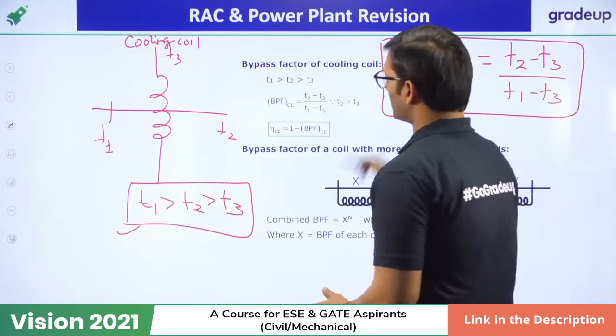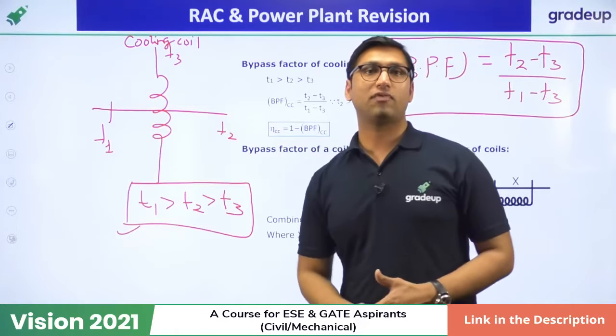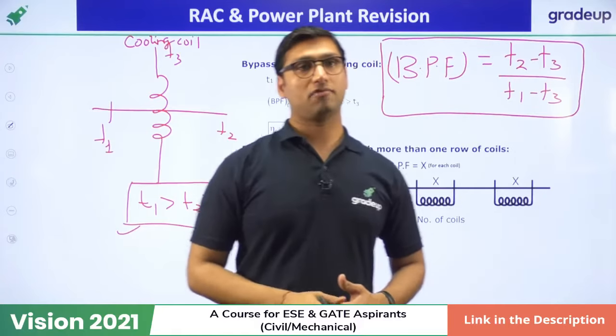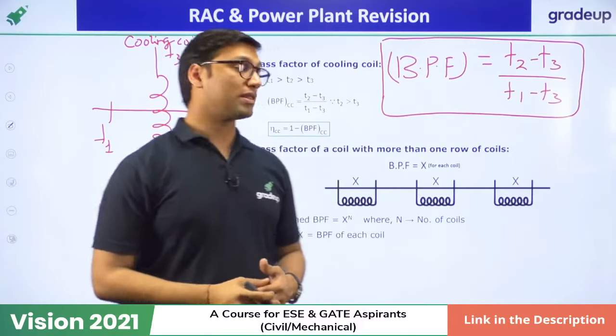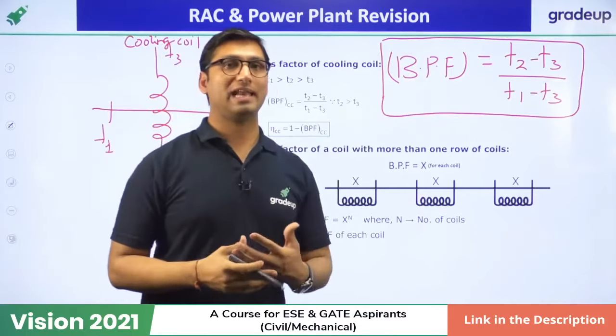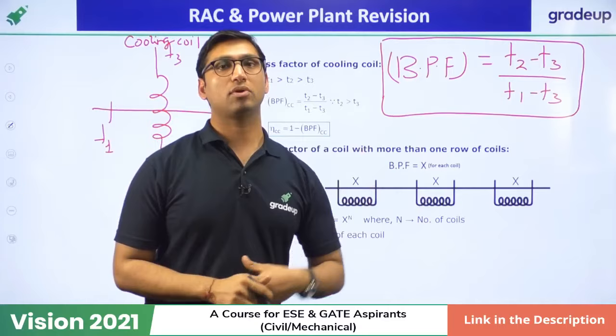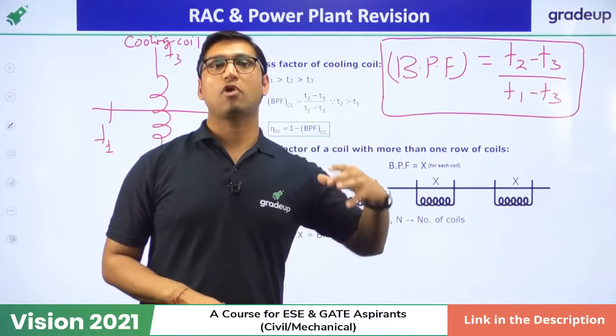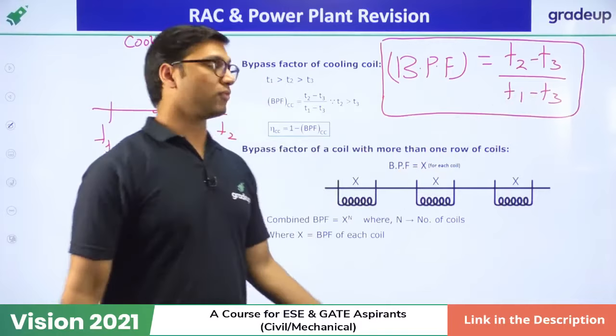That is the formula for bypass factor of the cooling coil. Again, if you have to find the efficiency, it will be equal to 1 minus bypass factor. That is the formula for efficiency. Now, what is important again, sometimes they will give you more than one coil, and if you have to find the bypass factor, suppose you know the bypass factor of single coil. So, bypass factor of n coil can be found by this formula.